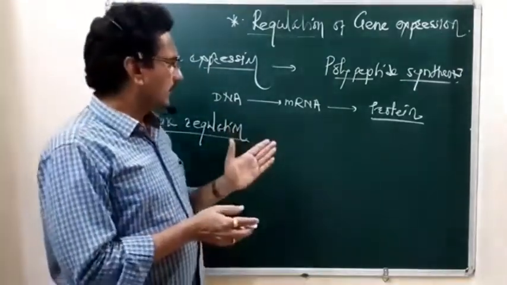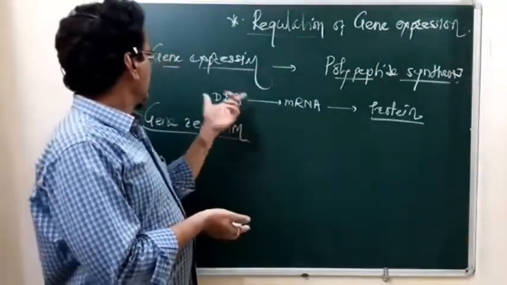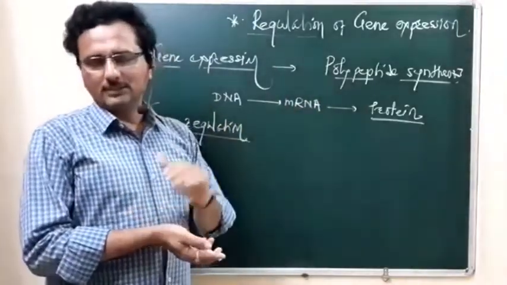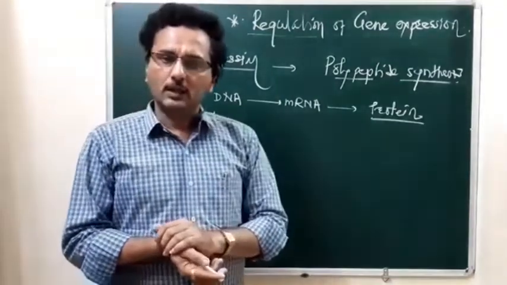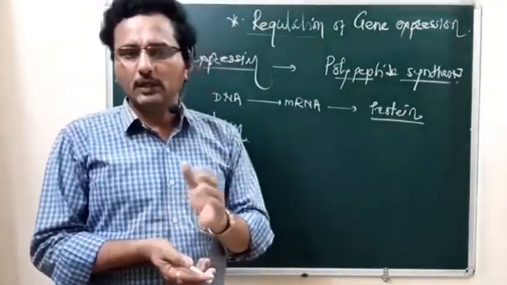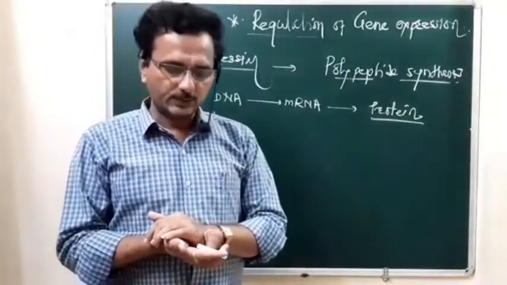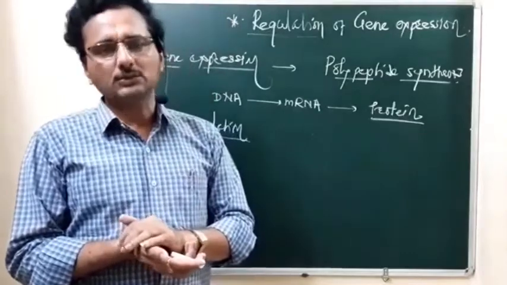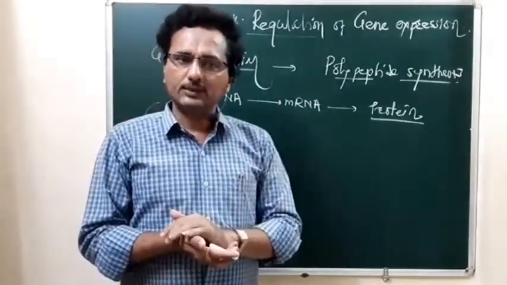Gene expression means protein synthesis, that is, the gene takes part in protein synthesis. In the case of eukaryotes, gene expression is seen at various levels, which you are aware of from protein synthesis.